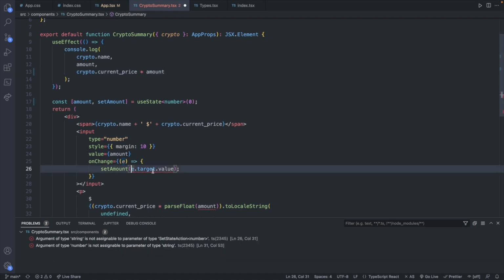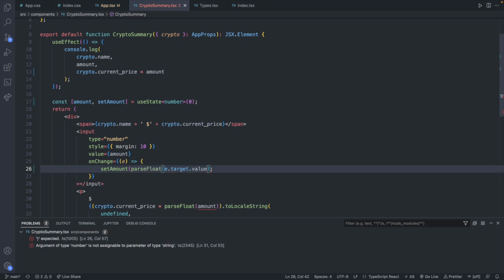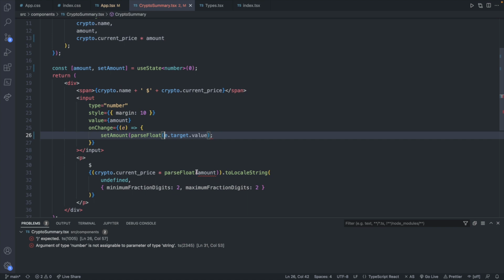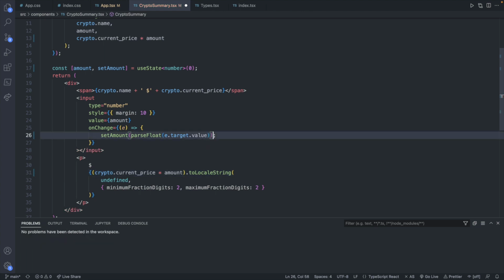And here as well. Now this is where we will do the parse. This is the input, so e.target.value is coming in as a string, and we will say parseFloat and pass it in like that. Some people will also use Number, passing it to the Number constructor, which should also work, but I'm just going to go with parseFloat here. And then same here, we should already have it stored as a float, so we no longer need to parse there. And last thing, I accidentally screwed up the parentheses there, so there we go.